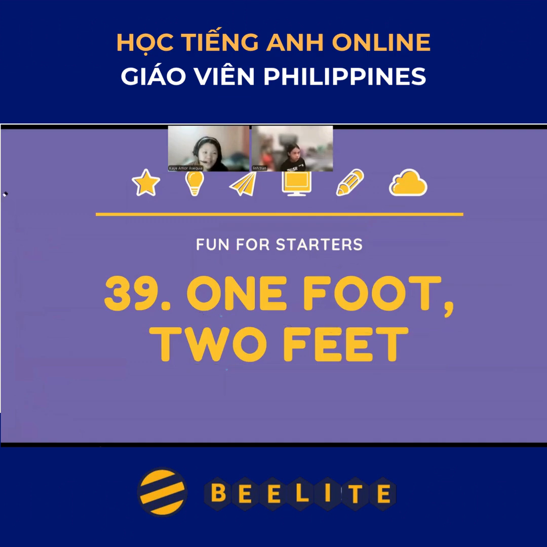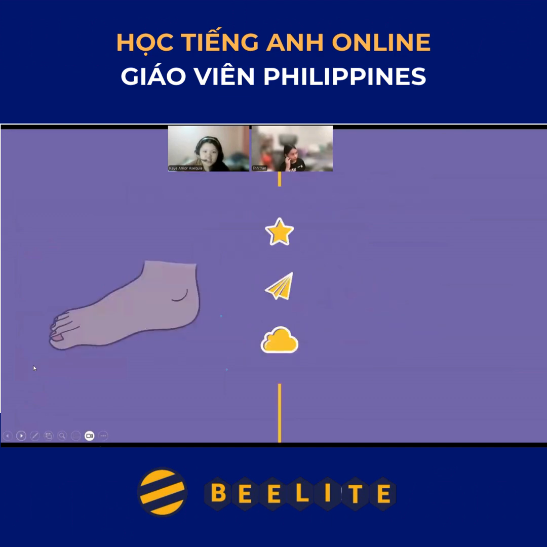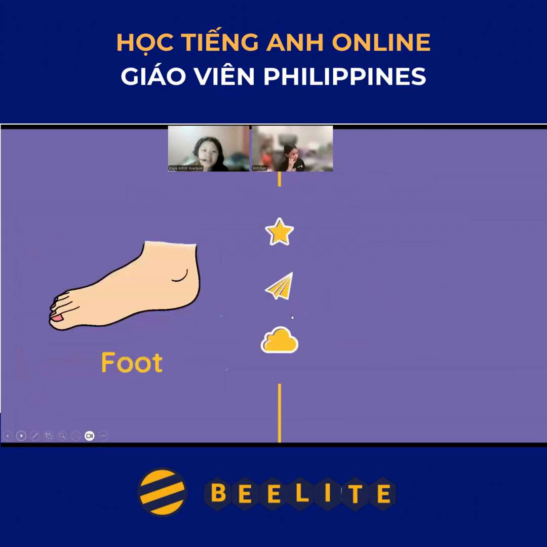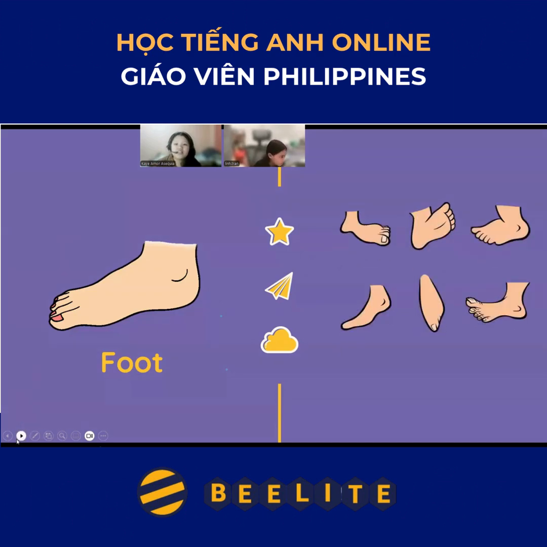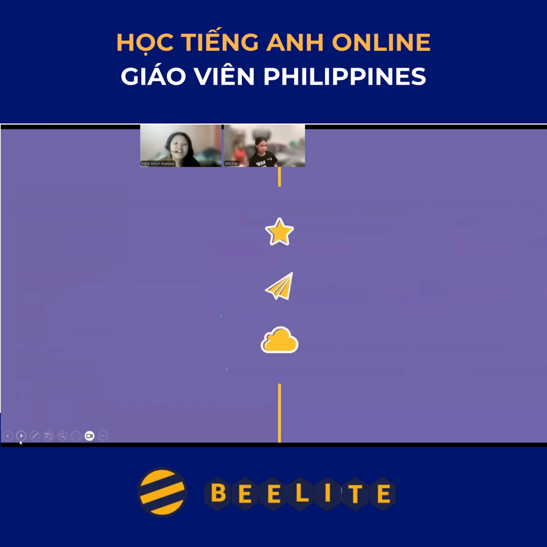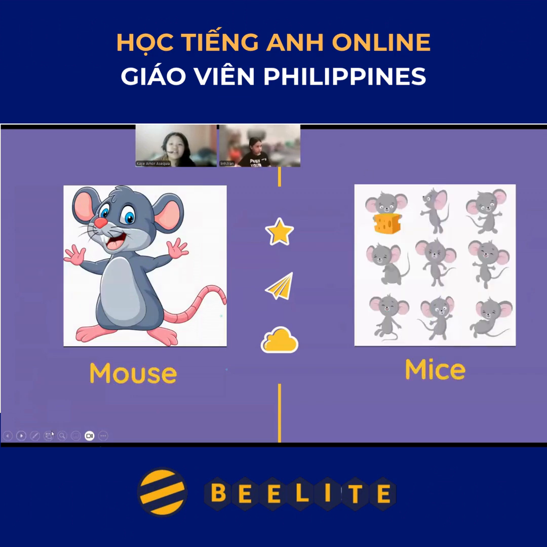1 foot, 2 feet. What is the meaning of this word? Okay, so let's go to our next activity. Can you read it, Minan? Foot. Okay, next one. Feet. Why is this feet like this? Okay, let's go to the next one. How do you read this one? Mouse. Next one. Mice.